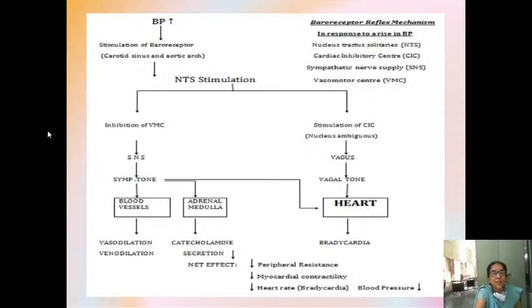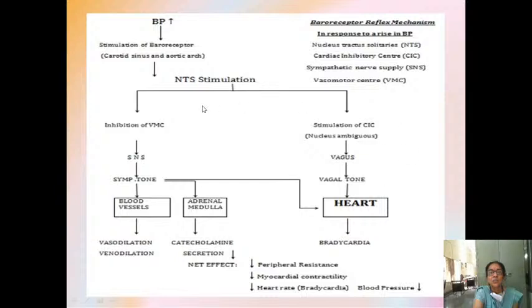Also, the nucleus tractus solitarius, through these interneurons, is also stimulating the vagus. When the vagus is stimulated, your vagal tone increases and there is bradycardia. From the past 2-3 classes I am telling you, these both act in the opposite direction: sympathetic nervous system inhibition and vagal stimulation. So it will give rise to bradycardia.